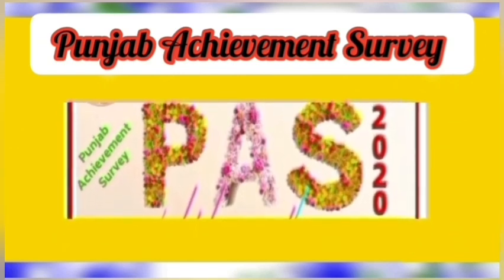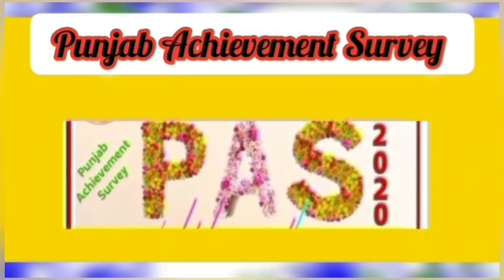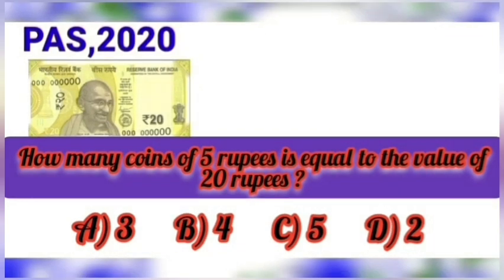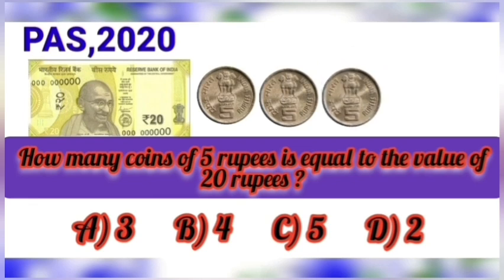Dear students, as you all are preparing for your exams, your question for today is: how many coins of 5 rupees is equal to the value of 20 rupees? A 3, B 4, C 5, D 2. Students, let's count: 5, 10, 15, 20. So by this, the value of 20 rupees is equal to 4 coins of 5 rupees. Therefore, our correct option is B 4.